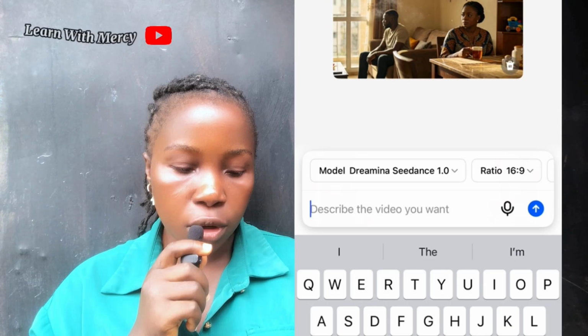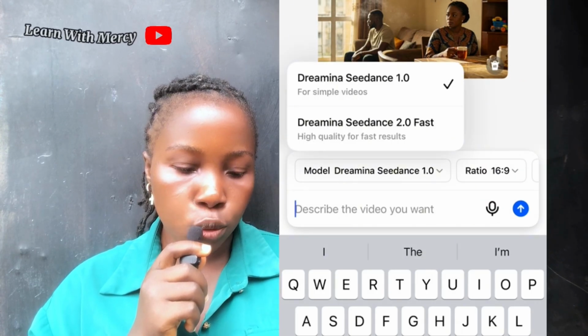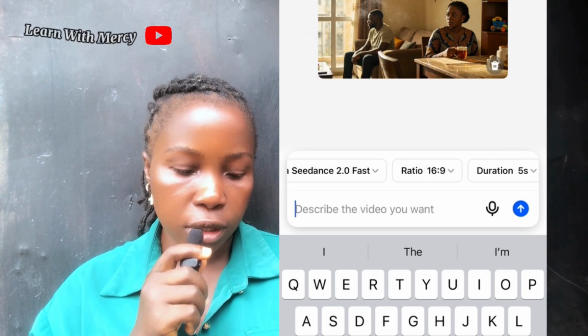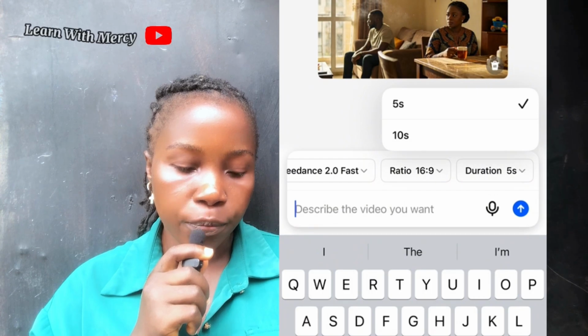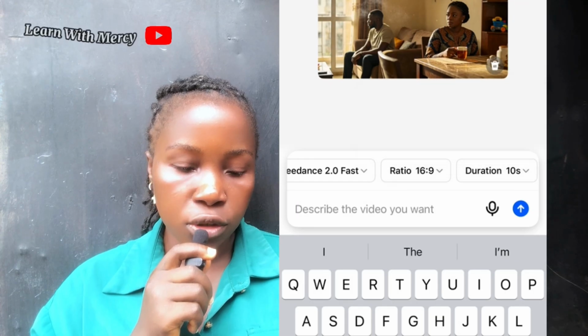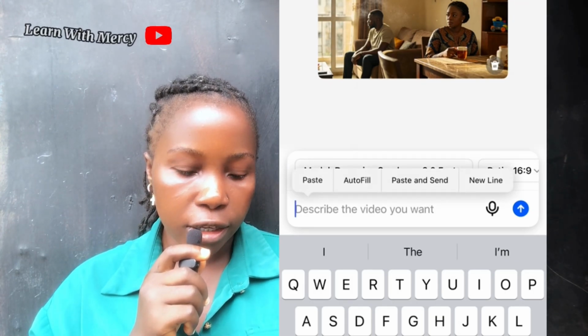Then I choose the model, Seedance 1.0. That's what I choose, and then I paste my prompt here. This particular model has 5 seconds and 10 seconds, so I choose 10 seconds. Then I choose my aspect ratio, which is 16:9. So now I paste my prompt here and click on go.